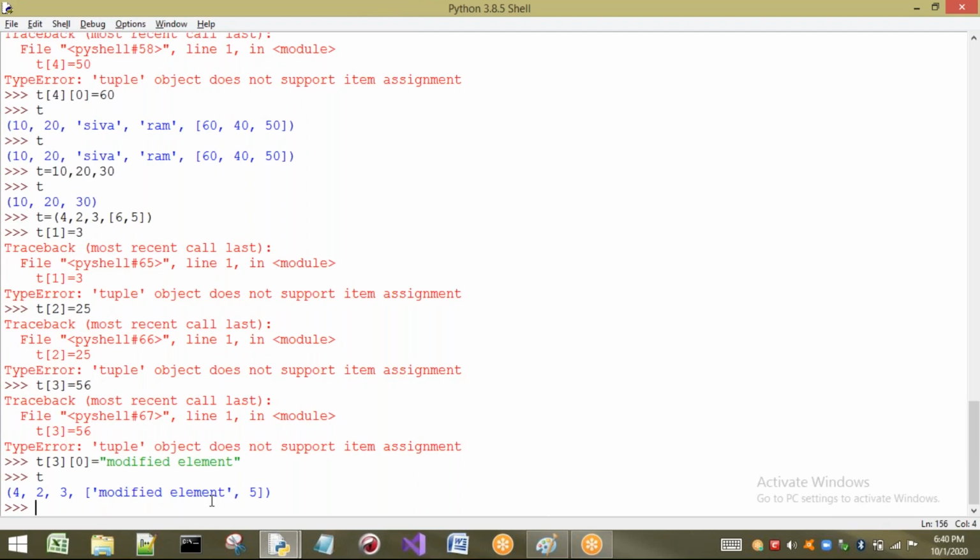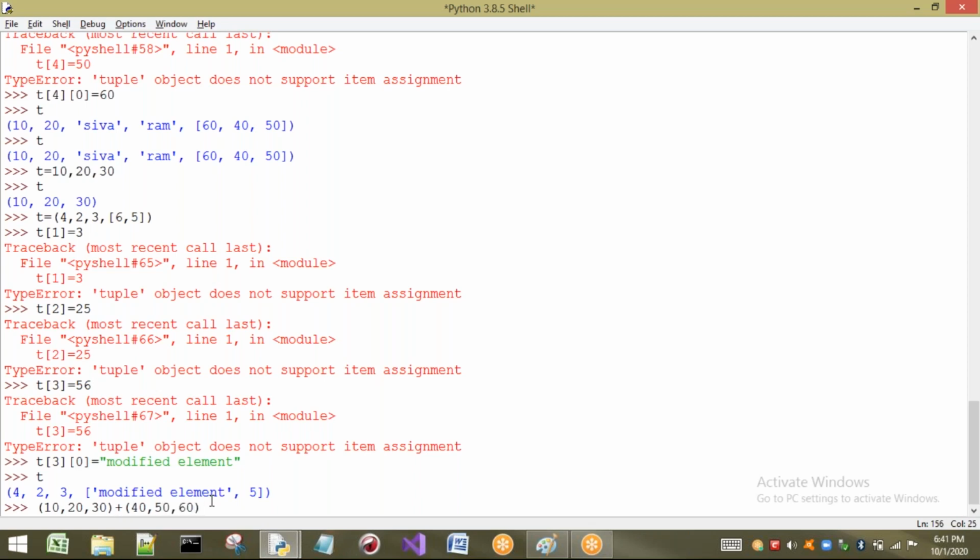Next concept. What are the different types of operators that can be applied on tuples? What are the mathematical operators that can be applied on these tuples? Plus, and into, which is nothing but the repetition operator. So let us directly take two tuples. One is 10 comma 20 comma 30. Next I want to use a concatenation symbol between these two. Here I am going to take 40 comma 50 comma 60.